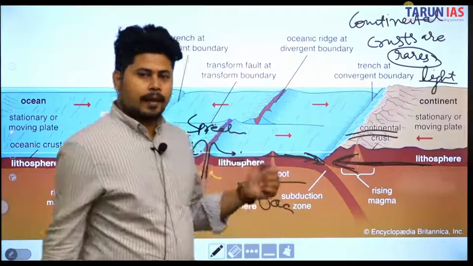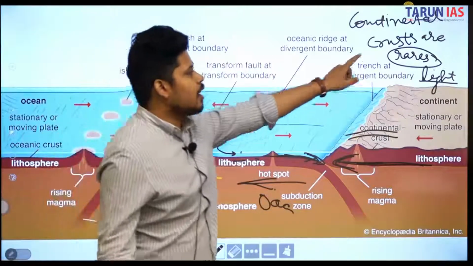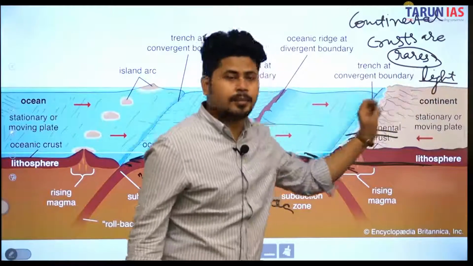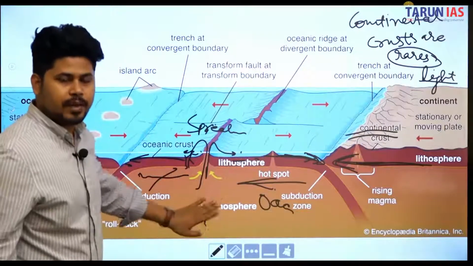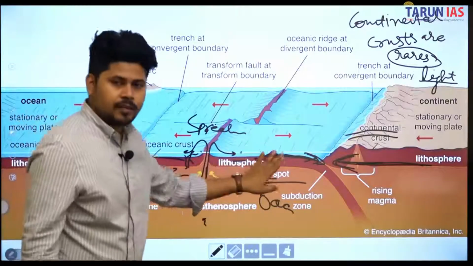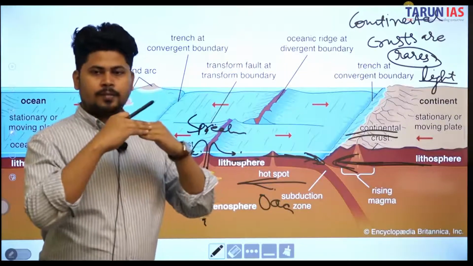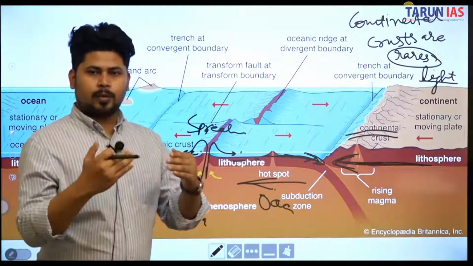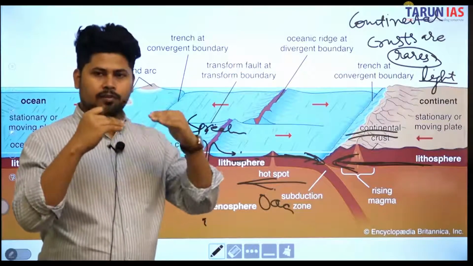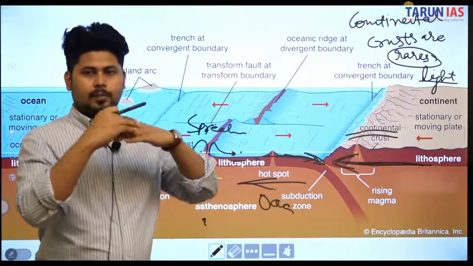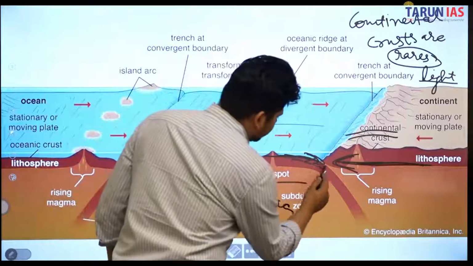Very simple. बट यहाँ पे एक बहुत important scientific understanding है कि continental crusts are rarer or lighter as compared to this oceanic crust या oceanic plates. Oceanic plates are heavier. तो if two things, one is heavy, one is light, they are colliding, तो what is the most probable chance? The most probable chance is that the lighter will be above the heavier part, because heavier will be subducted. ठीक है? So this point is called subduction zone.